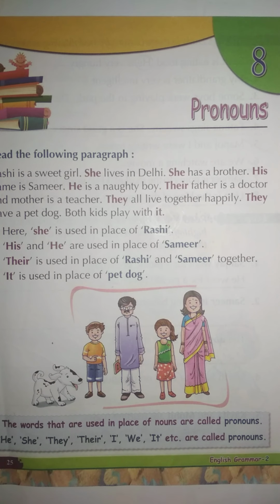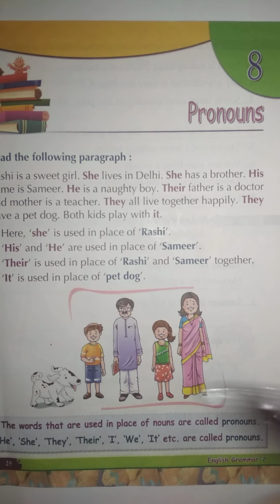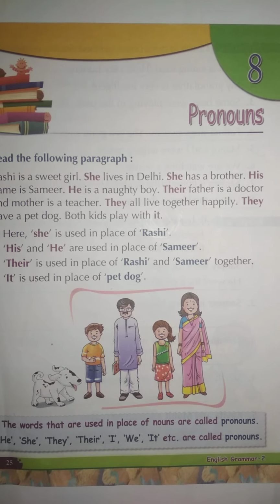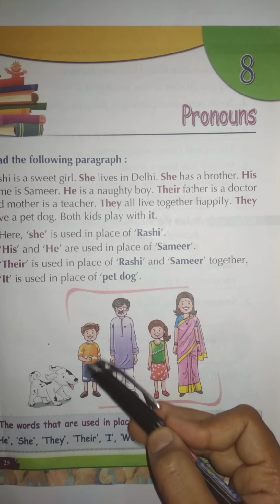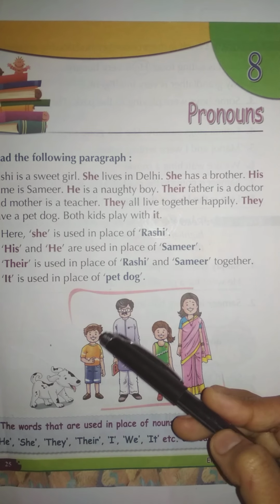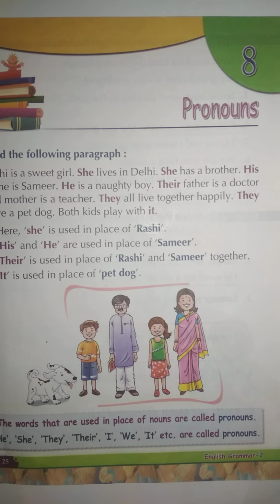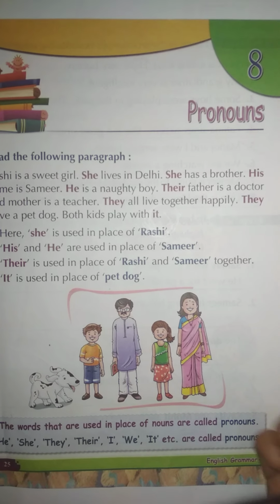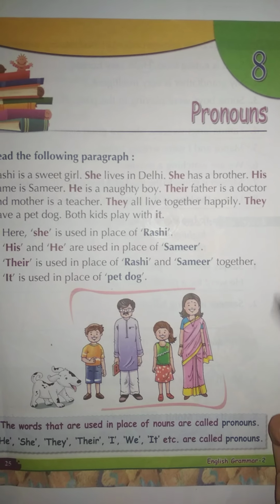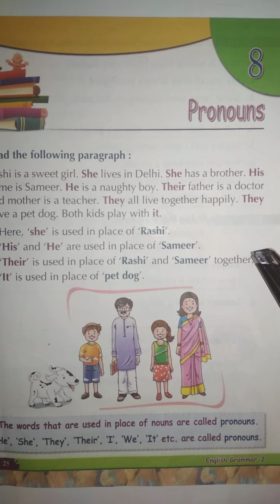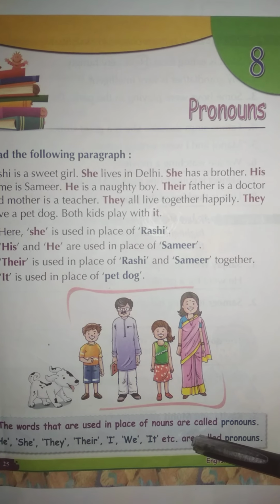When we talk about a boy or a man, there we will use he. For example, if I say Rahul is standing, Rahul is a naughty boy. So here Rahul is a noun in the sentence, but we are talking about pronouns. So these words are also called replacing words.